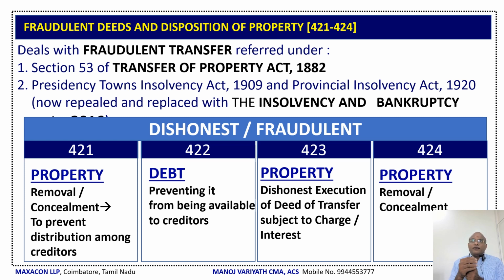The corporate resolution process is initiated and conducted by the corporate resolution professional. If the corporate resolution professional felt that some corporate debtor, that is the company, carried out some transfer with an intent to defraud creditors or with a fraudulent purpose, then the corporate resolution professional will apply to the adjudicating authority. The adjudicating authority is NCLT, for an order so that he can make that transfer void.